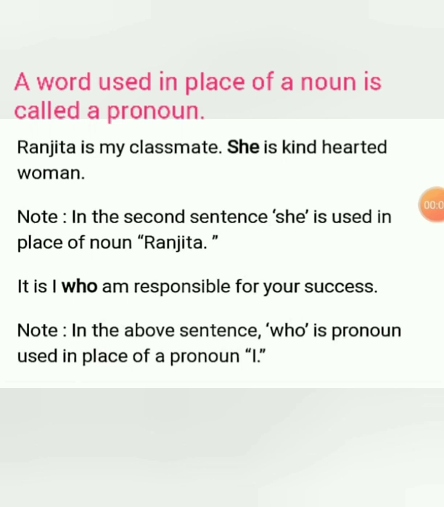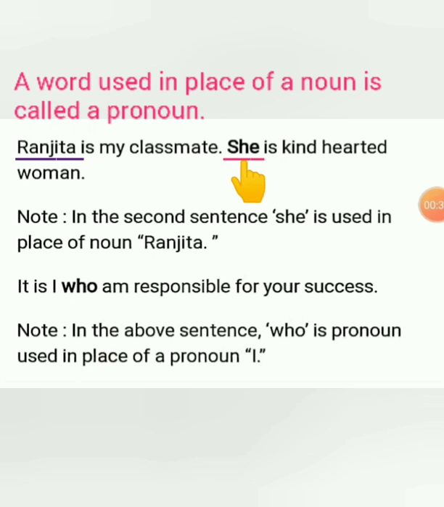For example, Ranjita is my classmate. She is kind-hearted woman. In this sentence, she is used in place of noun Ranjita. As you all know, Ranjita is noun. So we are talking about Ranjita in the following sentences. Instead of using the name Ranjita again and again, we are using the word she here.